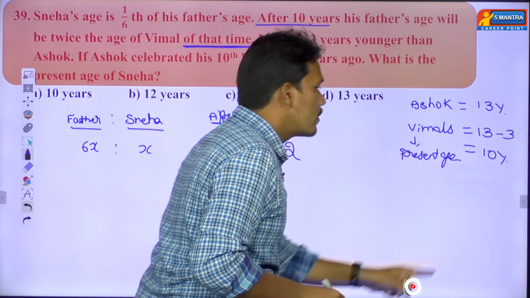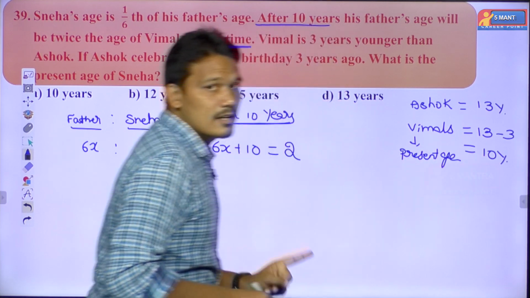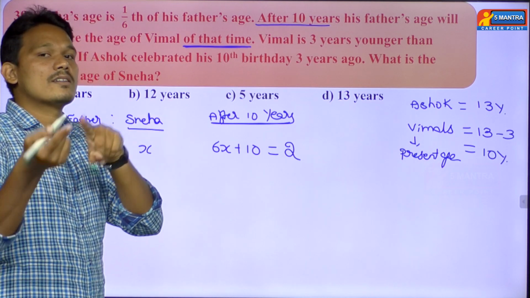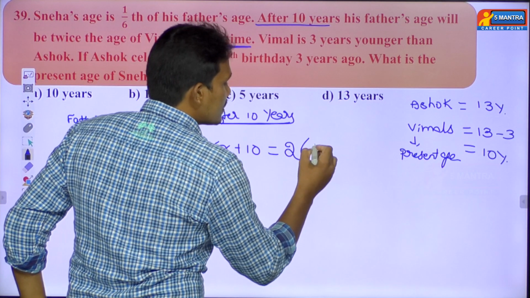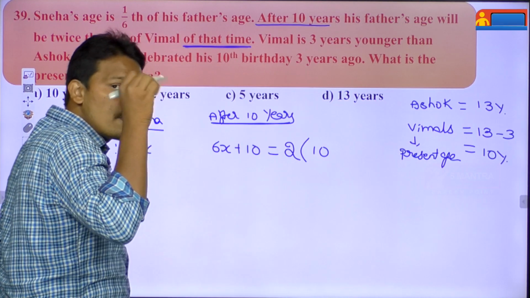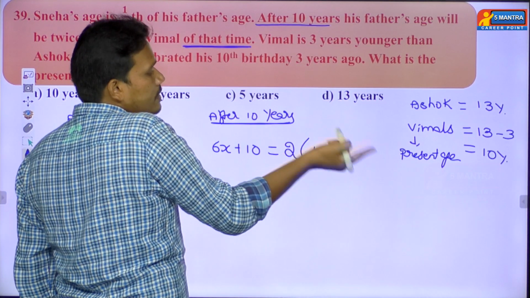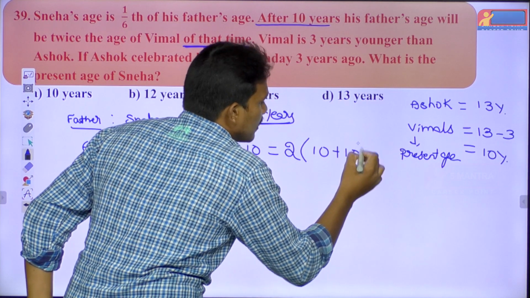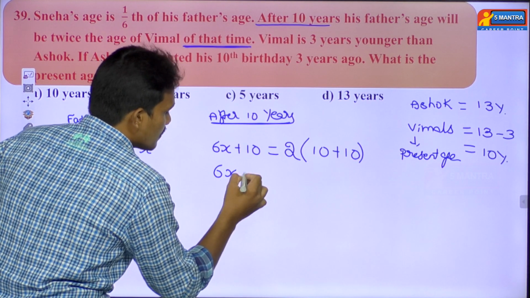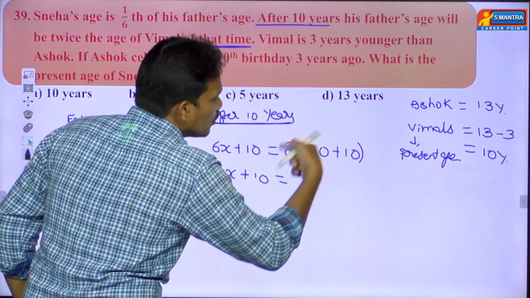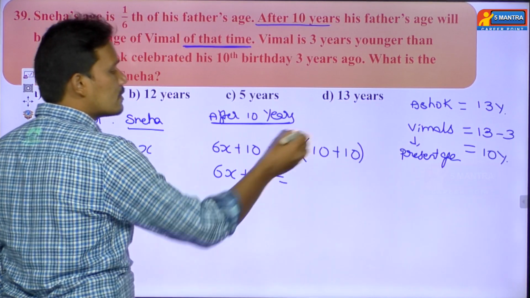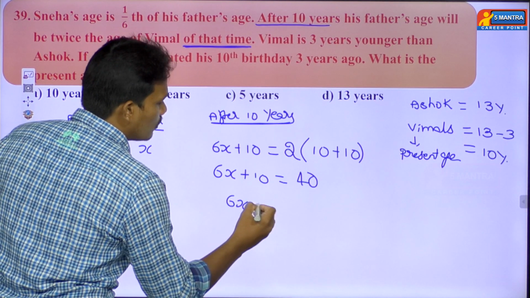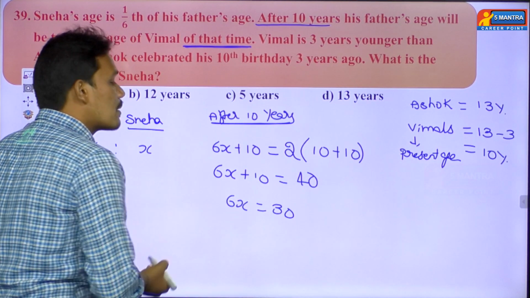So here we found Vimal's present age is 10 years. Of that time, in the sense they're talking about Vimal's age after 10 years. At present it is 10, but they're talking about Vimal's age after 10 years, so you have to add 10 here. So 6x plus 10 equals 2 into 20, 10 plus 10 is 20, 20 into 2, that value will become how much? 40. Then 6x equals 30.